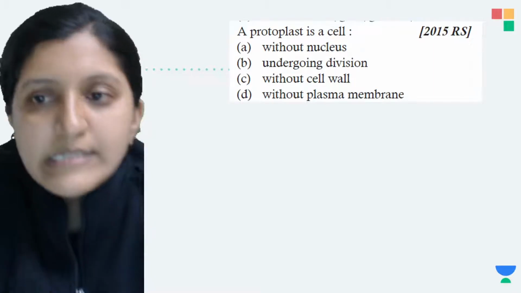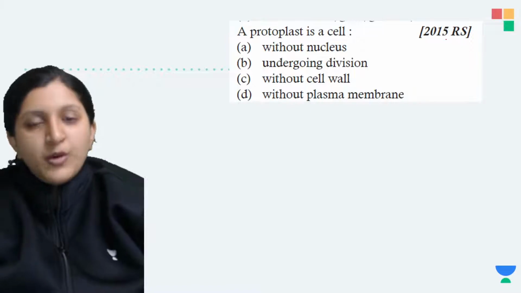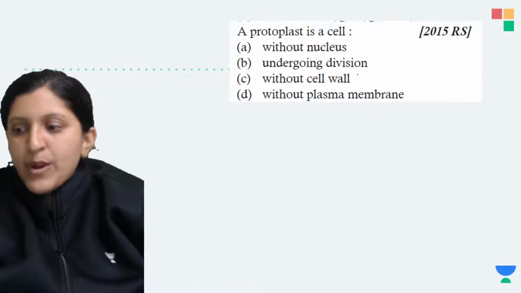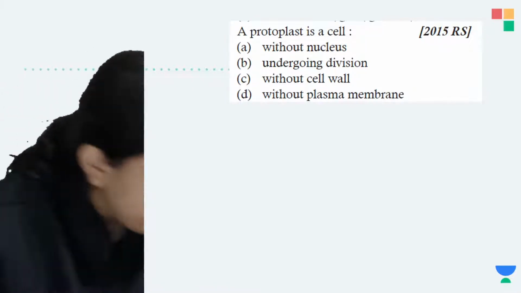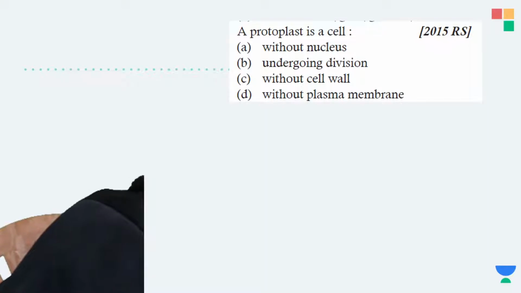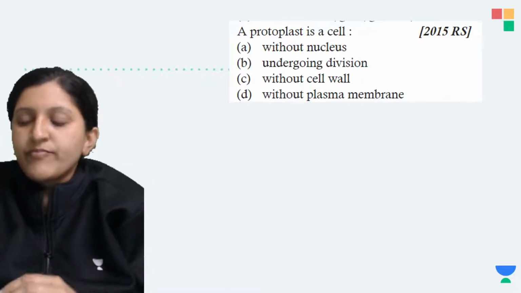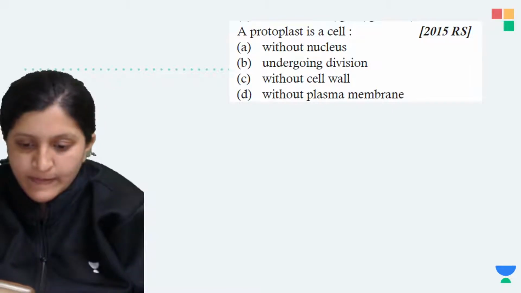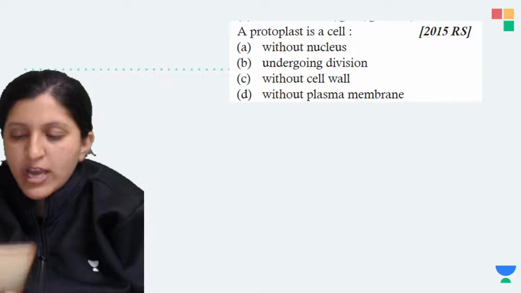So protoplast is a cell without the nucleus, undergoing division, without the cell wall, and without a plasma membrane. So what is the answer for this? No idea?